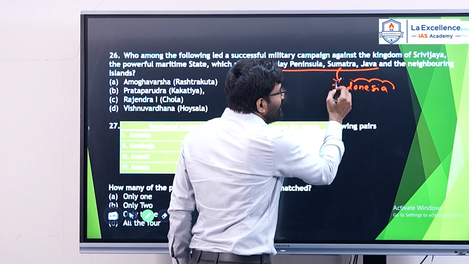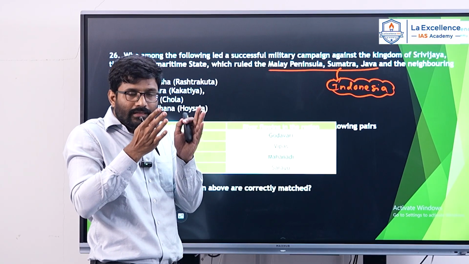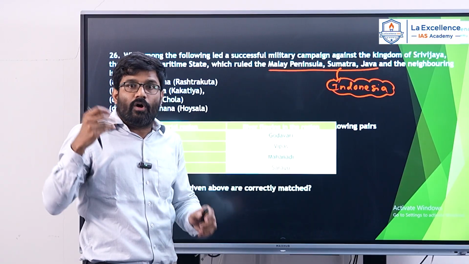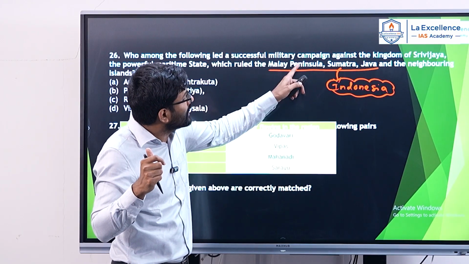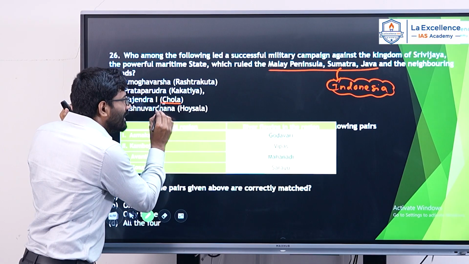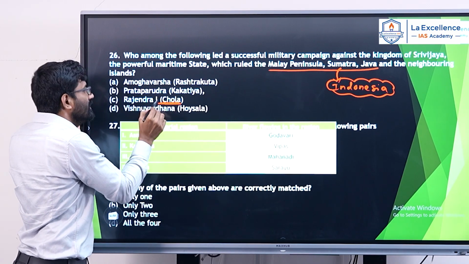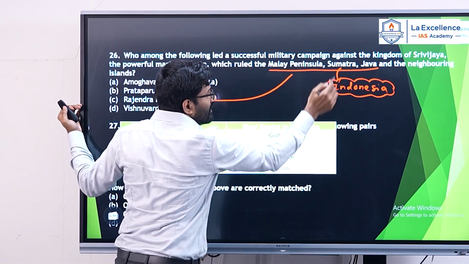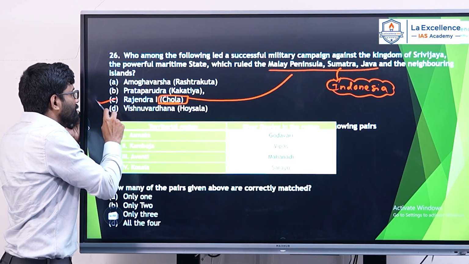We had studied in our medieval history that Imperial Cholas had crossed the boundaries of India and occupied the foreign countries also, like Sri Lanka. They occupied even Malay Peninsula, the present Indonesia also. So you can say, by looking at this particular dynasty names, we can easily say that it is Cholas who conquered the Malay Peninsula, Sumatra, Java, that is present Indonesia. So my answer is Rajendra I.